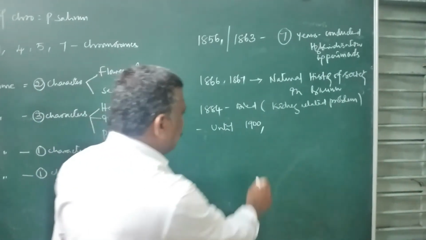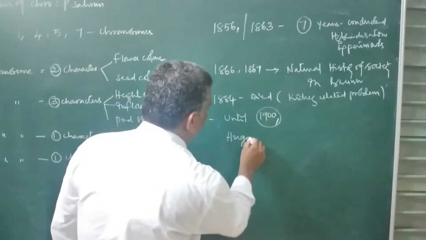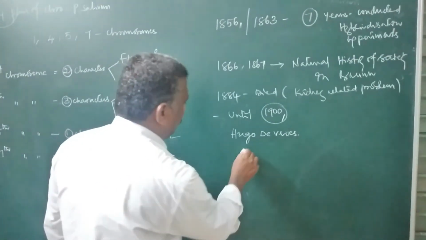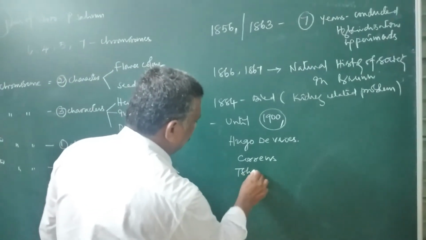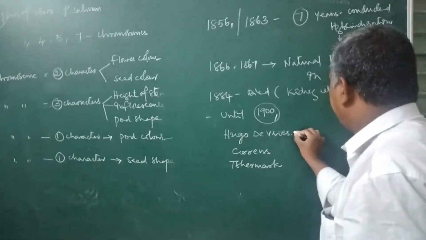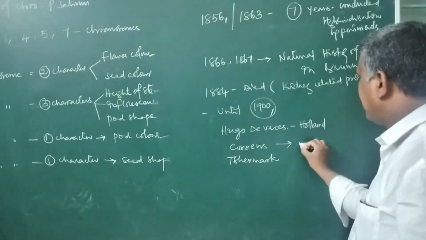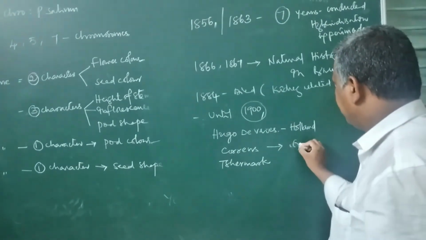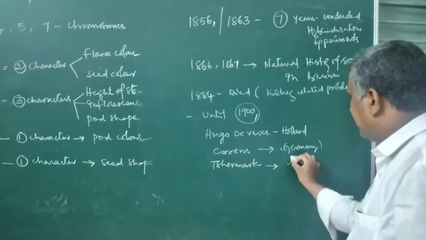Then in 1900, there were Hugo de Vries of Holland, Correns of Germany, and Tschermak of Austria.